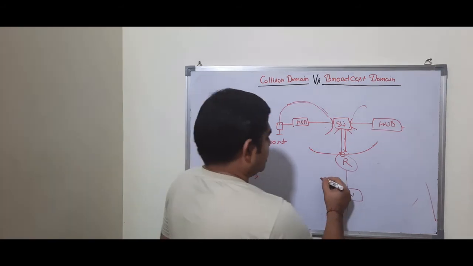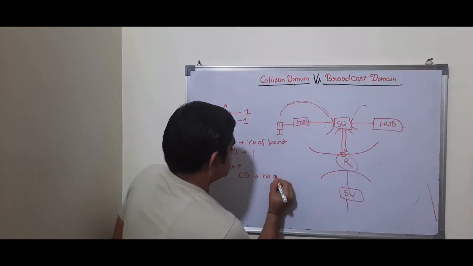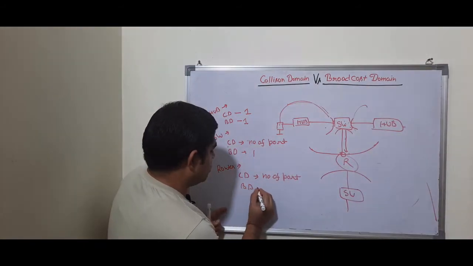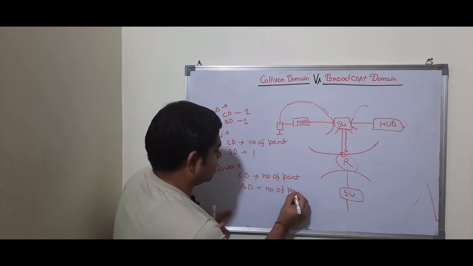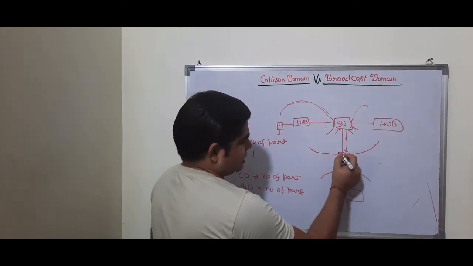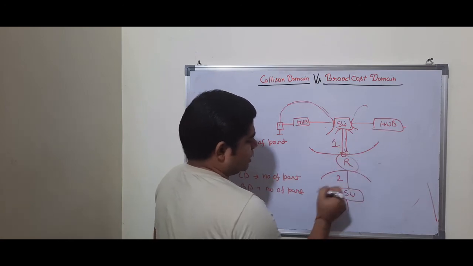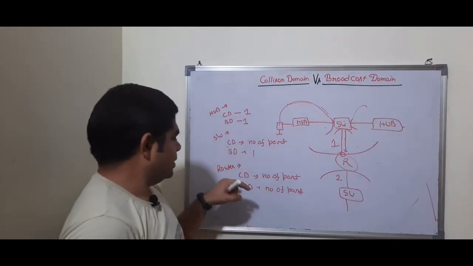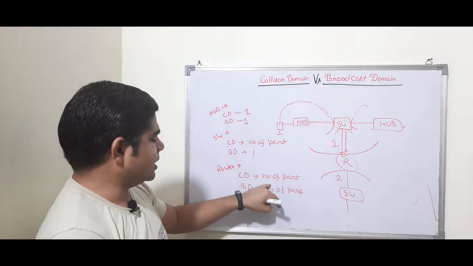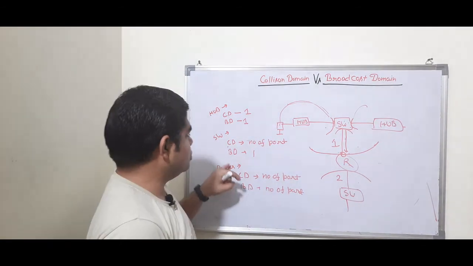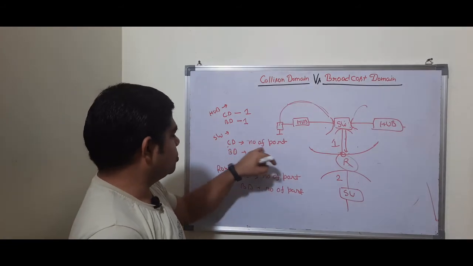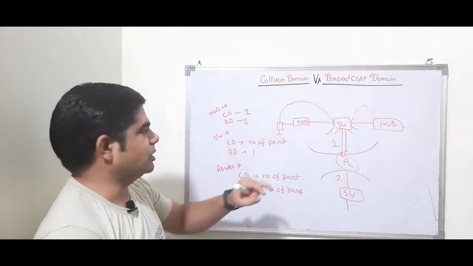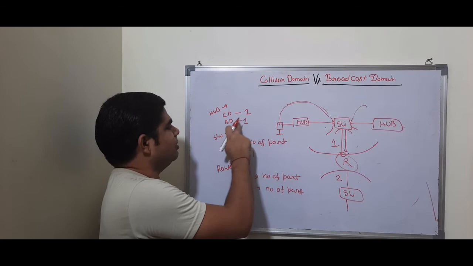Collision domain will be the same as the number of ports it has, and the broadcast domain is also the number of ports. If you see this router, it has one broadcast domain on this side, and a second one on this side. In the same way, it has the same collision domains and broadcast domains. So in a router we count the number of connected ports for both broadcast and collision domains. For a switch, we count the number of ports for collision domains, and it has only one broadcast domain. Each switch has a single broadcast domain, and a hub has one collision domain and one broadcast domain.